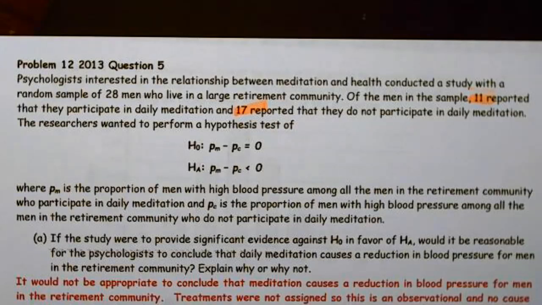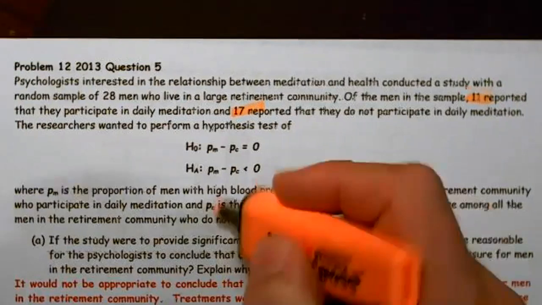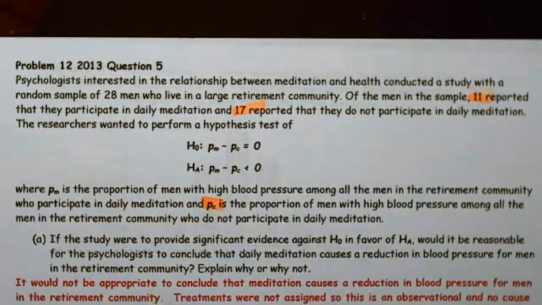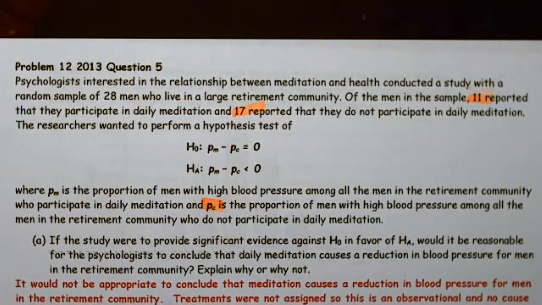So where PM is the proportion of men with high blood pressure among all the men in the retirement community who participate in daily meditation, and PC is the proportion of men with high blood pressure among all the men in the retirement center who do not participate in daily meditation. And I suspect that they use the C for control, because they're not taking the treatment, although these treatments were not assigned.